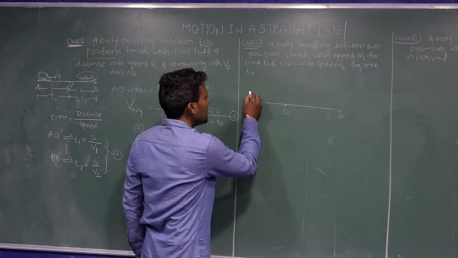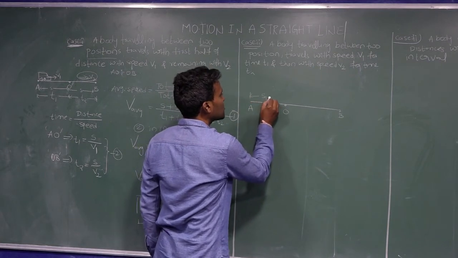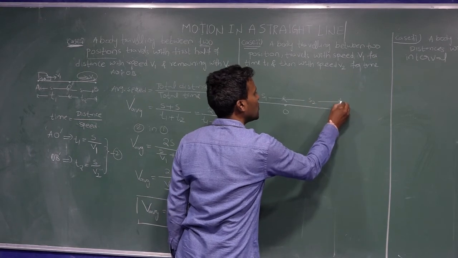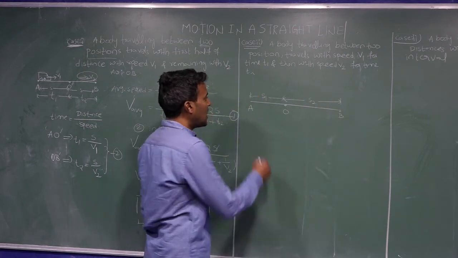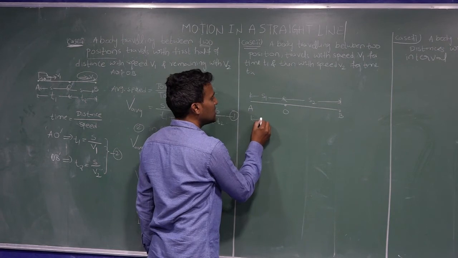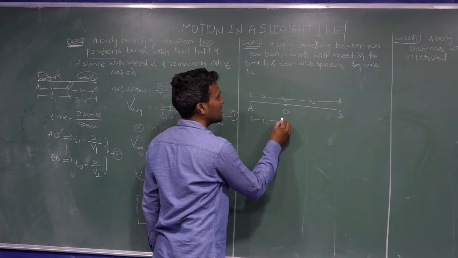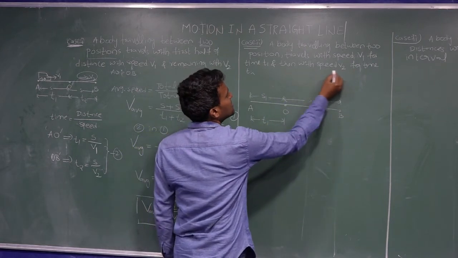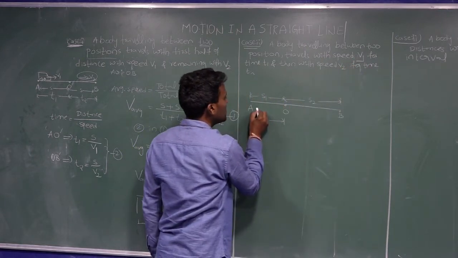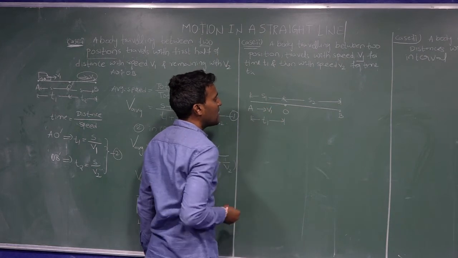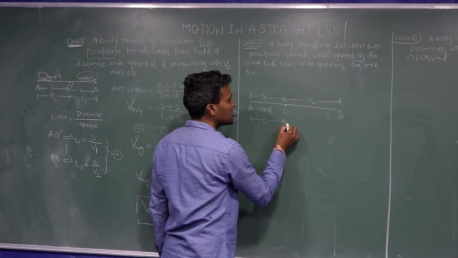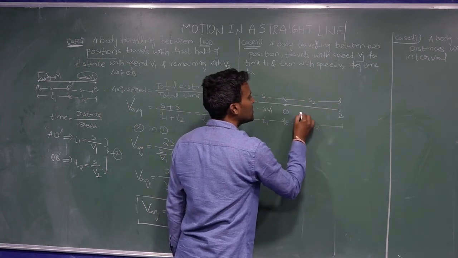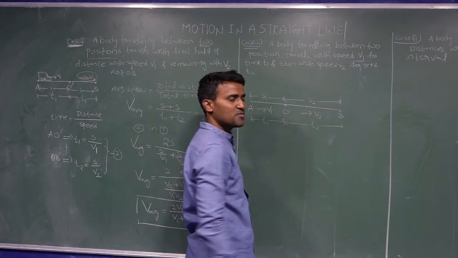So A to O distance I am writing as S1, O to B distance is S2. S1 distance is covered in a time interval T1 with speed V1, and S2 distance is covered in a time interval T2 with speed V2.